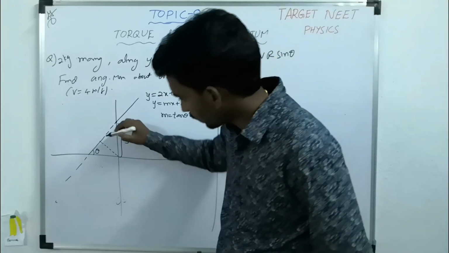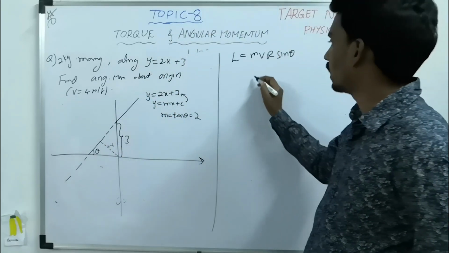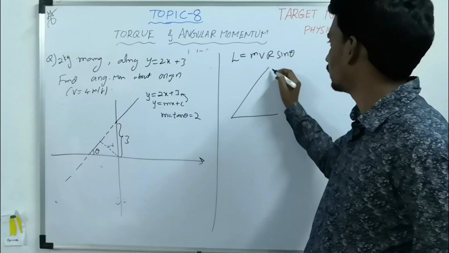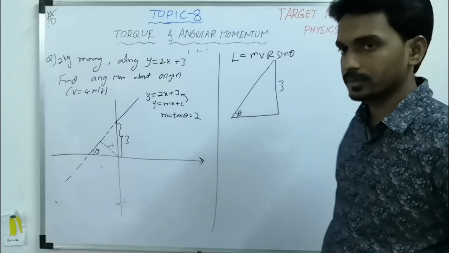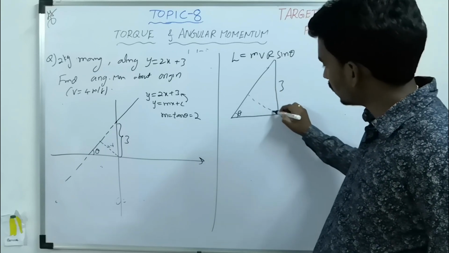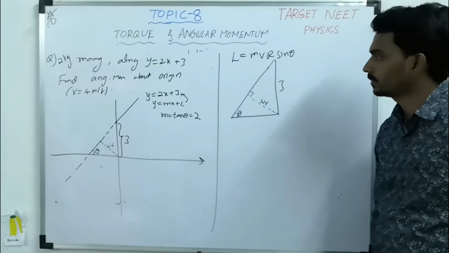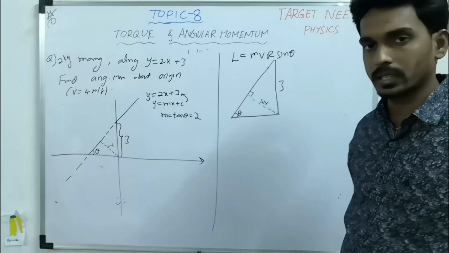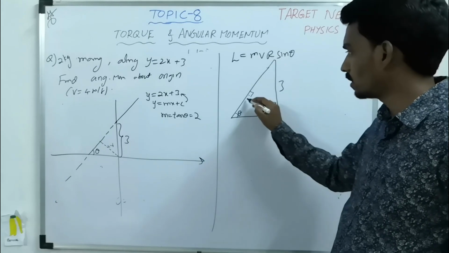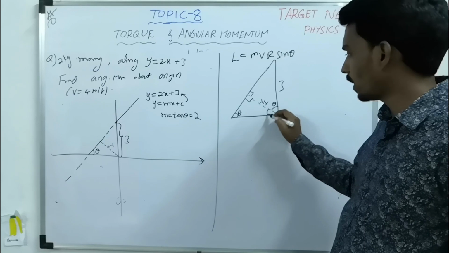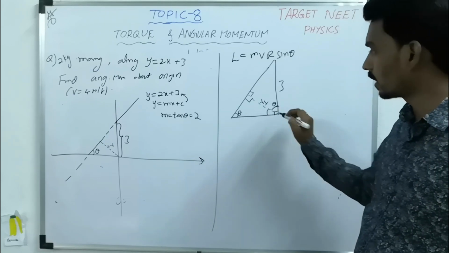Now this is r perpendicular. How to get it? Take this right angle triangle here, this way. This is 3, this is theta. Now this is the perpendicular drawn. So this is r perpendicular. Now how can you calculate this one? This is theta, because this is 90, this is 90 minus theta, and this is theta, because this angle is 90.